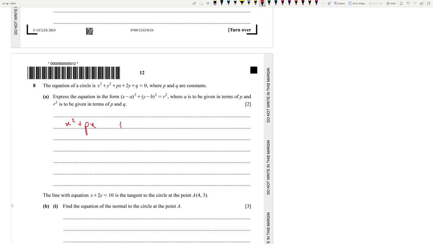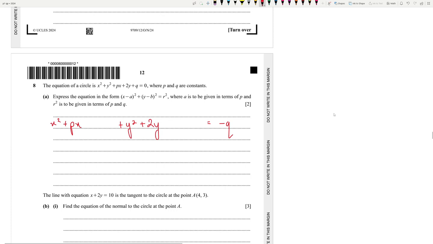And over here we have y square plus 2y is equal to minus q. Fine. Where a is to be given in terms of p and r is to be given in terms of p and q. Fine.